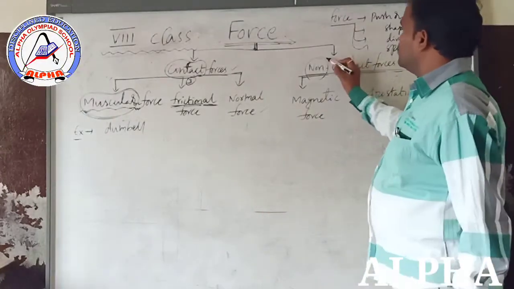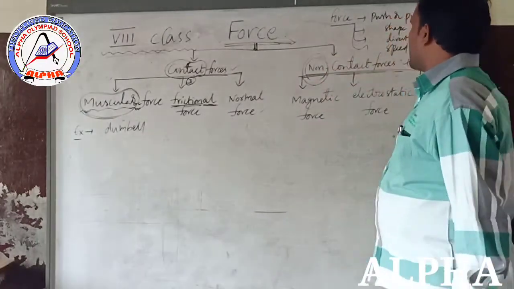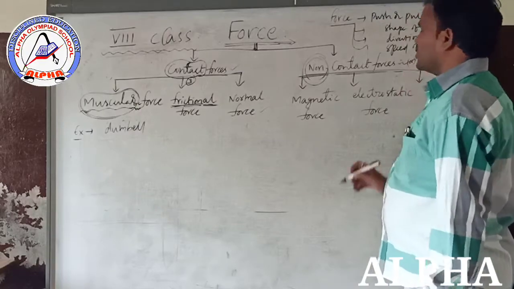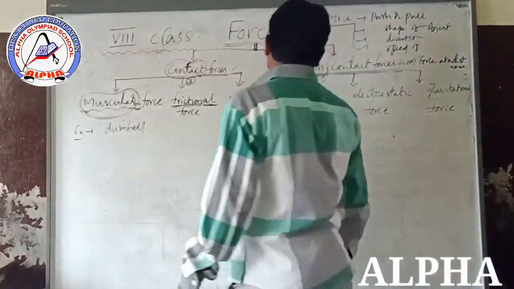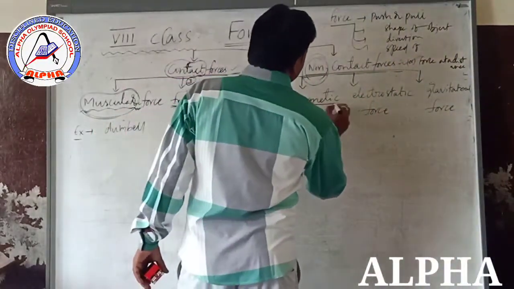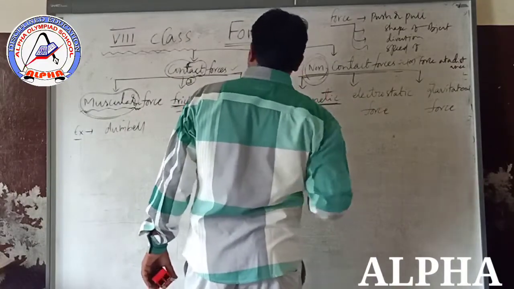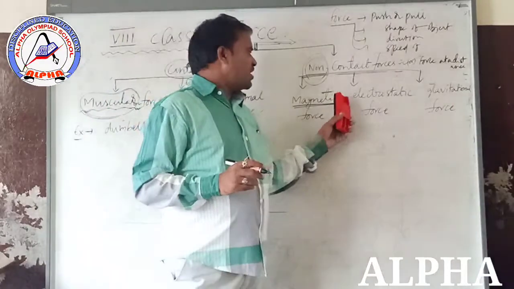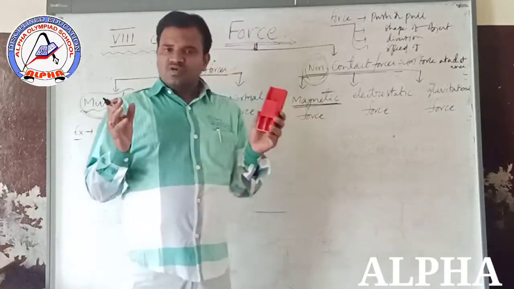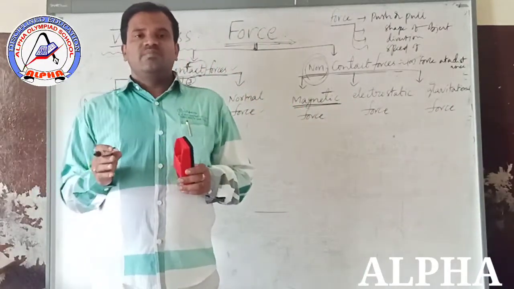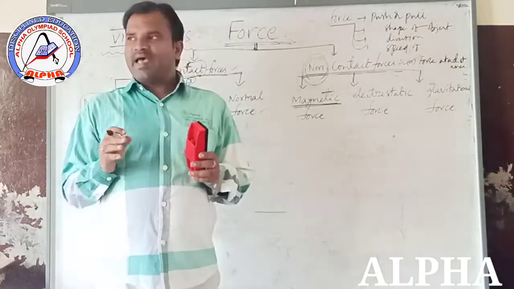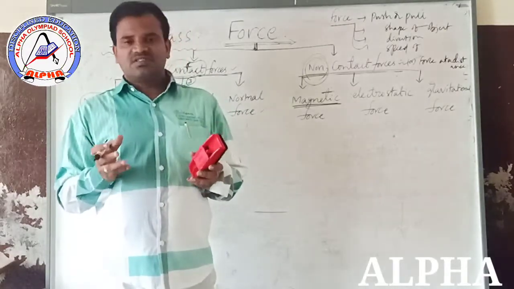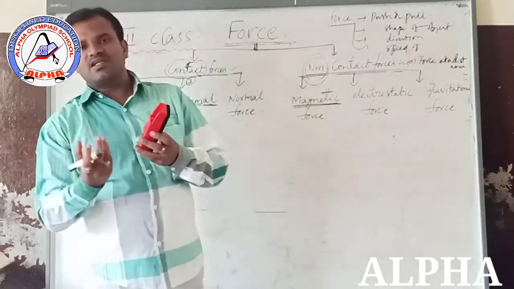Now we will discuss the non-contact forces. First one, magnetic force. What is meant by magnetic force? It is the force exerted by a magnet which attracts iron nails.